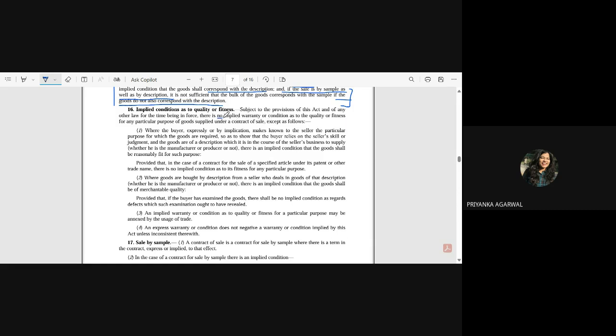Okay, what the law is saying: no implied warranty or condition as to the quality or fitness. In Section 16, the marginal heading says implied condition as to quality or fitness, but what the law inside it says is no implied warranty or condition. Why is it so? Ma'am, because automatically there is no condition imposed on it.